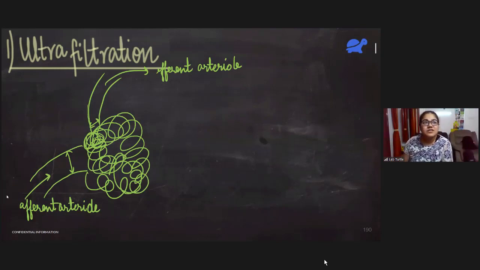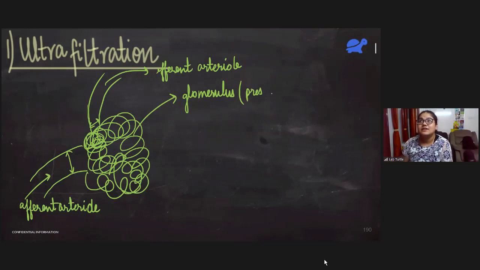When the blood was coming into this glomerulus, it was coming through a thick vessel, but now it is leaving through a narrow vessel. So the pressure inside the glomerulus is very high. This is the glomerulus. The pressure is high because the efferent arteriole is thinner as compared to the afferent arteriole.